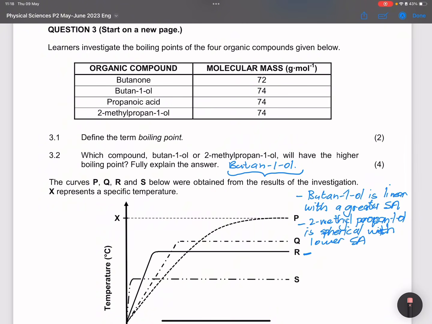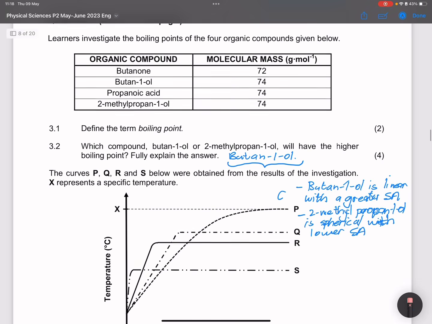Remember to state the difference between the two, and that the strength of London forces will increase with an increase in surface area. And so in this case, butane 1-ol has the greater boiling point.